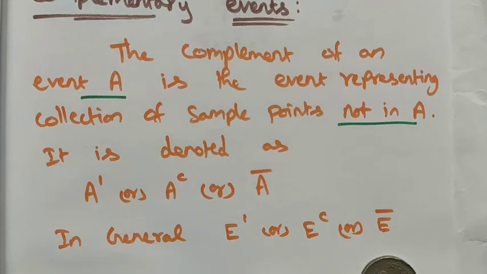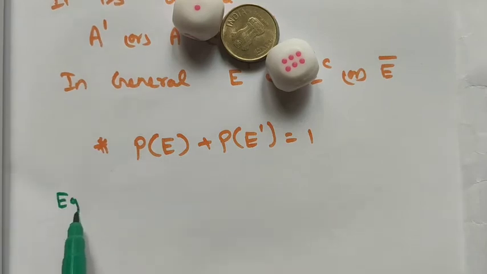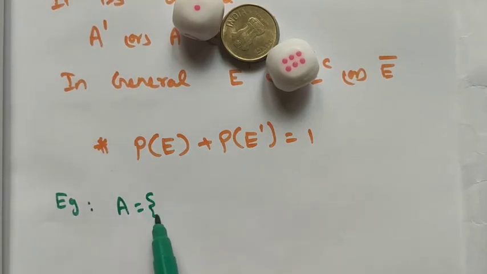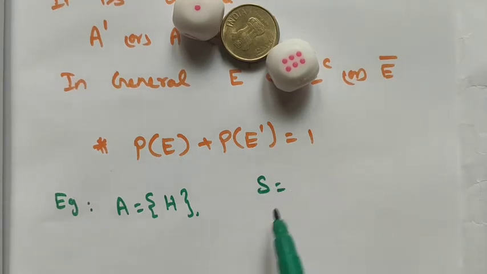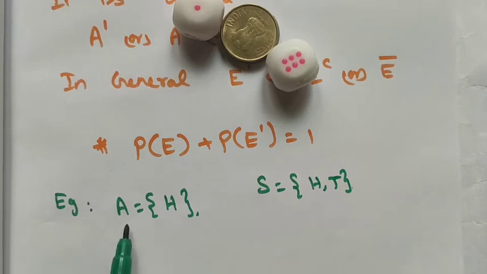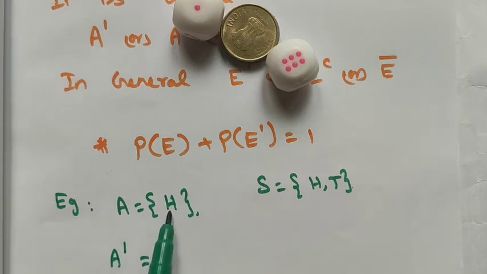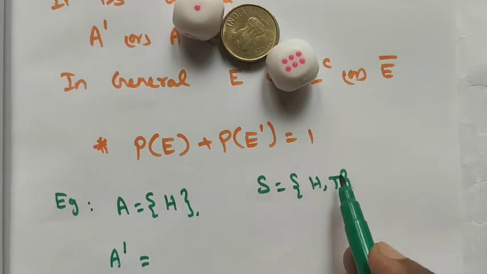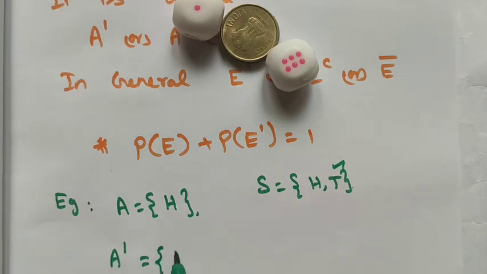For example, set A contains head. In total the sample space is head and tail. Set A contains head, then the complement of A, that is A dash, is equal to everything except this head. What is the remaining one? That is tail. So if A is the set head, then the complement of head is tail.